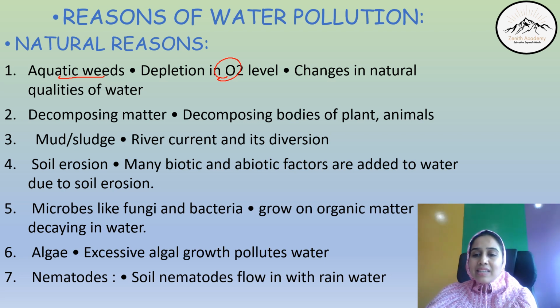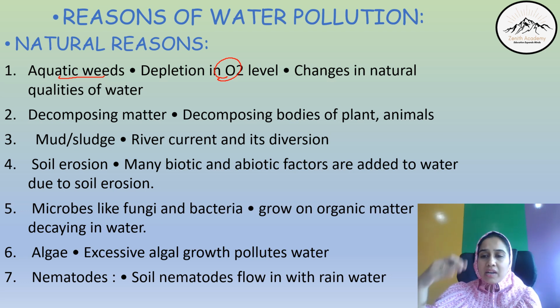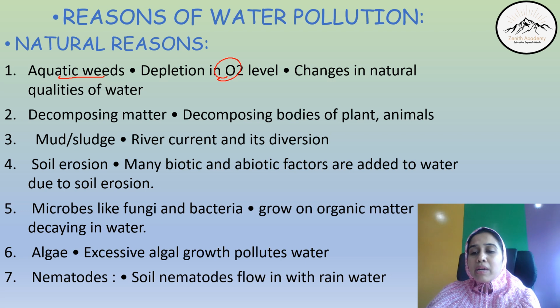Next is mud and sludge, slimy sludge. Because of the river current, the flow of the river and its diversions, the sand and sludge mix with the river water. Then next one is soil erosion. Due to excessive soil erosion, the water becomes very brownish in color, and that is not good for intake. Many abiotic and biotic factors get mixed with the water due to soil erosion.